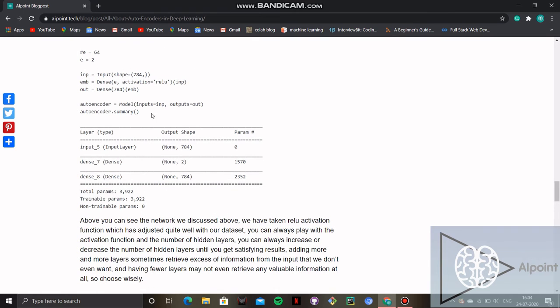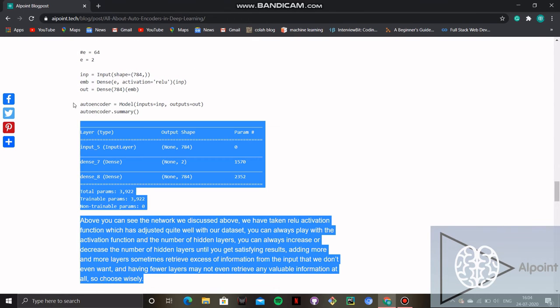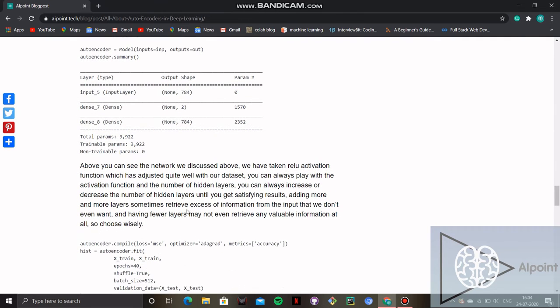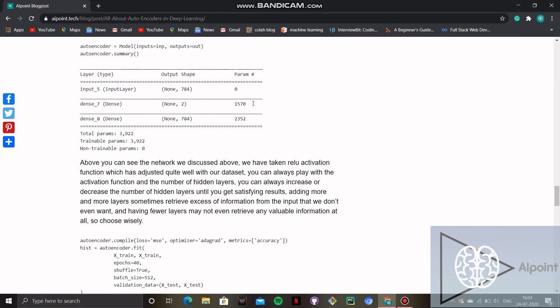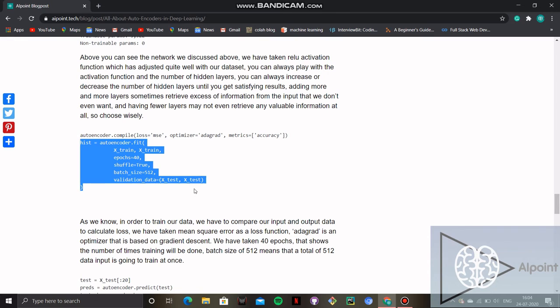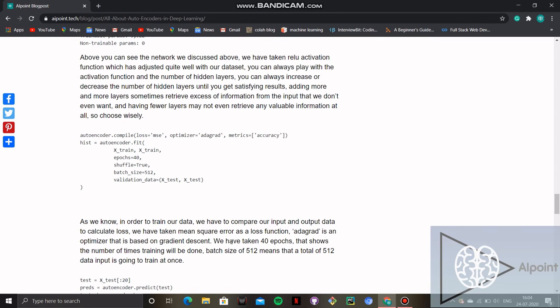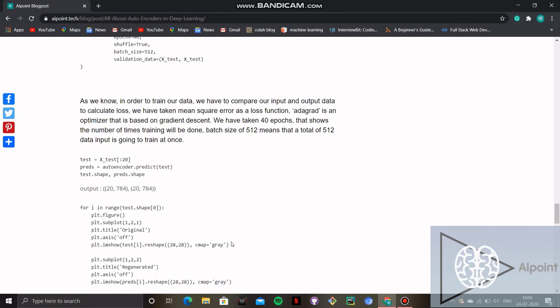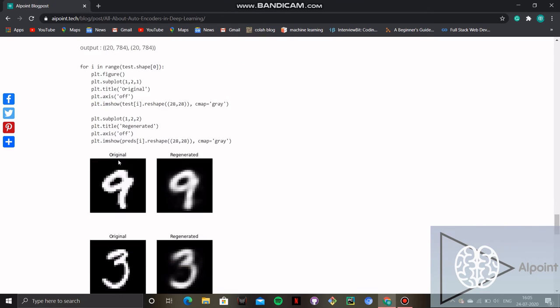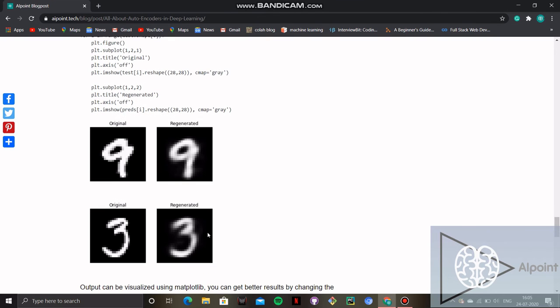So now the autoencoder summary will tell us some features about the data, their shape, density, how many layers there are, and how many parameters are included. And if we compile the autoencoder, the result which we will get after training and testing over this data is this output. We can see the original image and we can see the regenerated images.